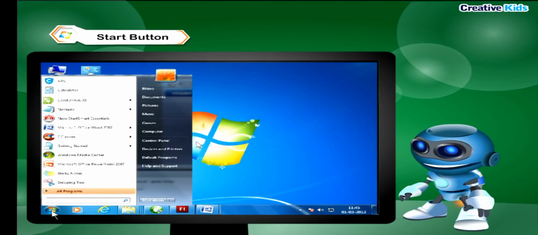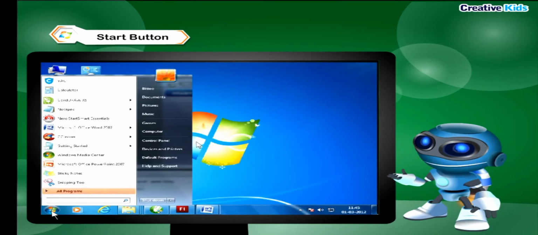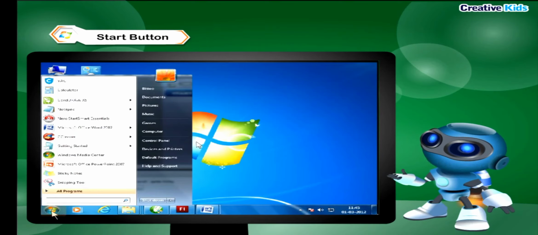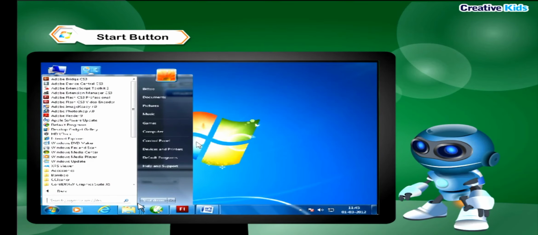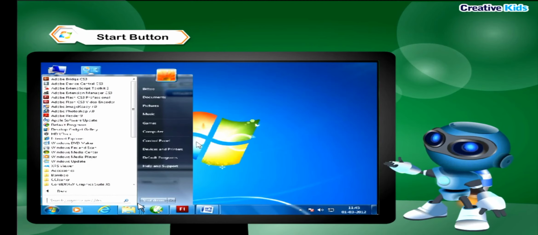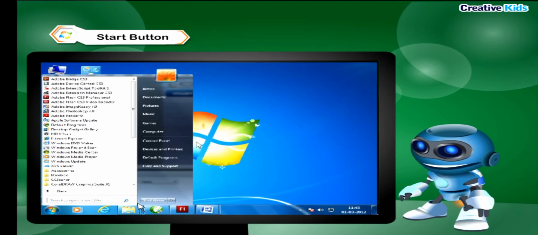All programs. It contains shortcuts to open programs within the list. Click the Start button and then click All programs. A list appears with many options. You can click the program you want to open. You can go back to Start menu by clicking the Back option.